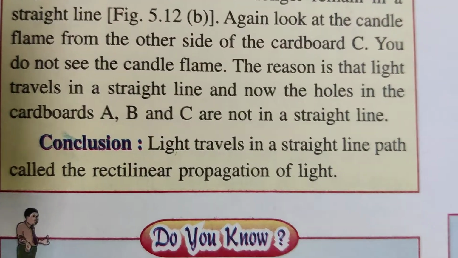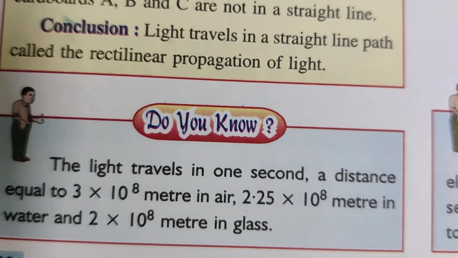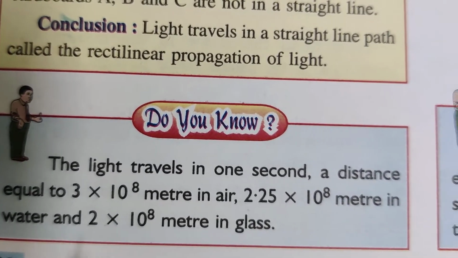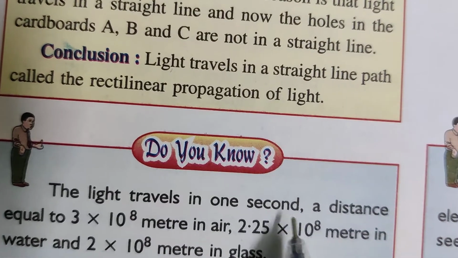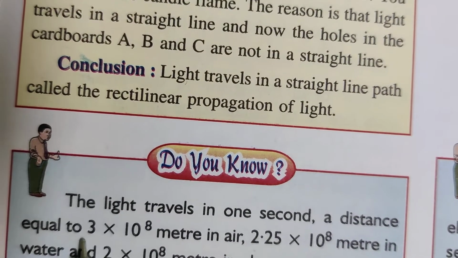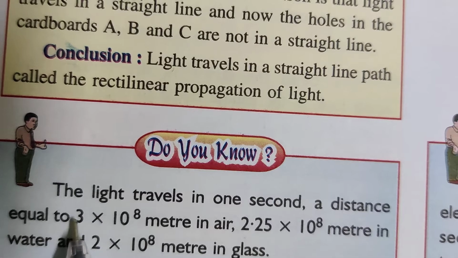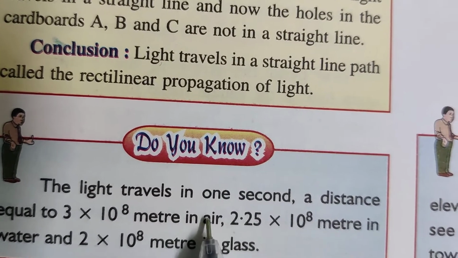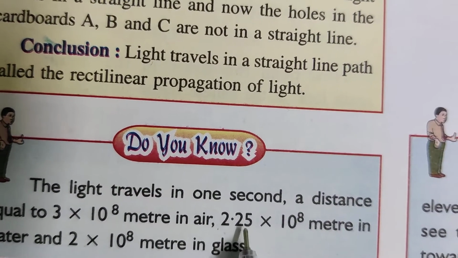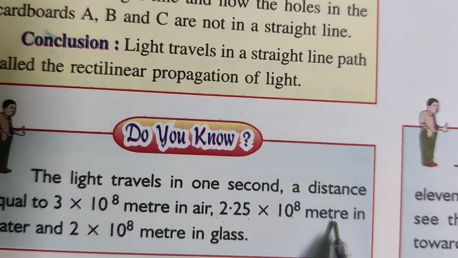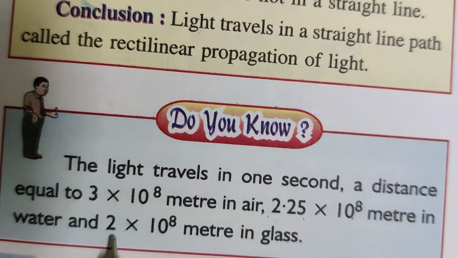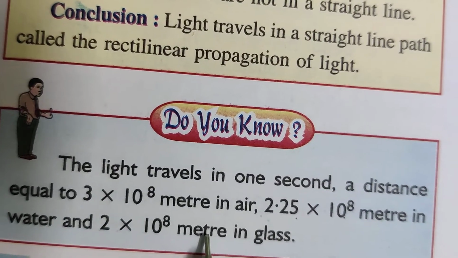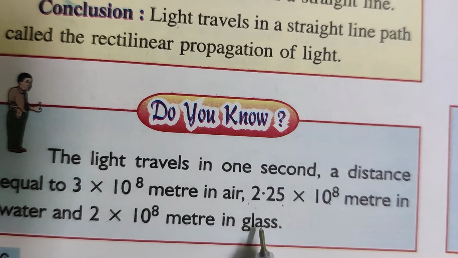Now children, about light, it is very important to know these points. Light travels in 1 second a distance equal to 3 into 10 power 8 meters in air, 2.25 into 10 power 8 meters in water, and 2 into 10 power 8 meters in glass.